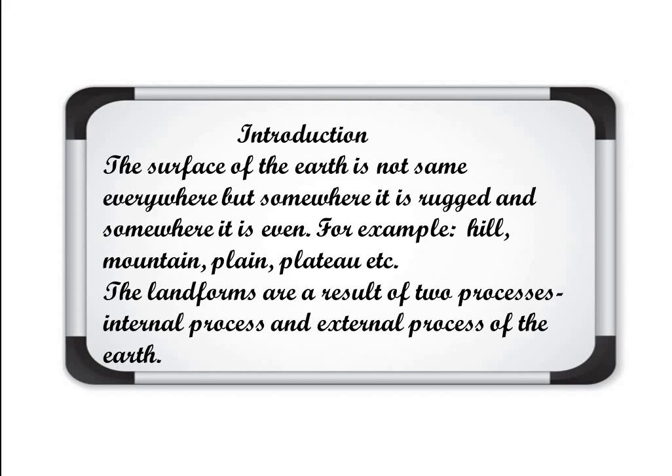As I told you, the different forces take place inside the earth and outside the earth. So due to those forces, the different landforms are formed. So let's discuss these 2 processes, internal and external, first of all.